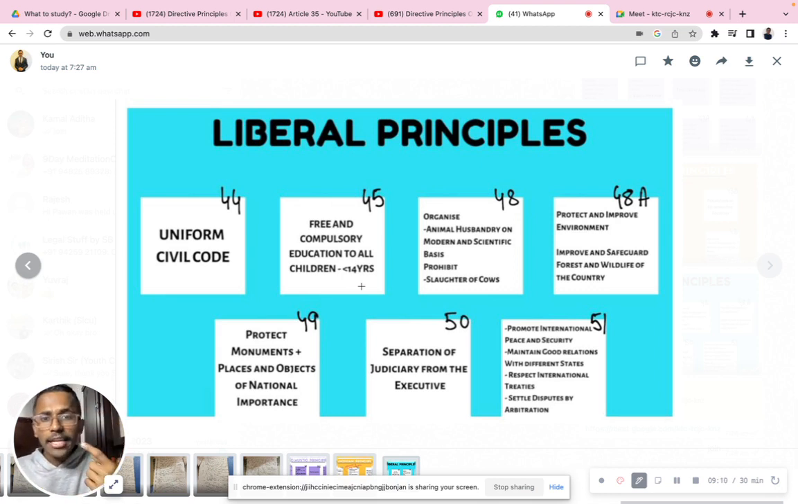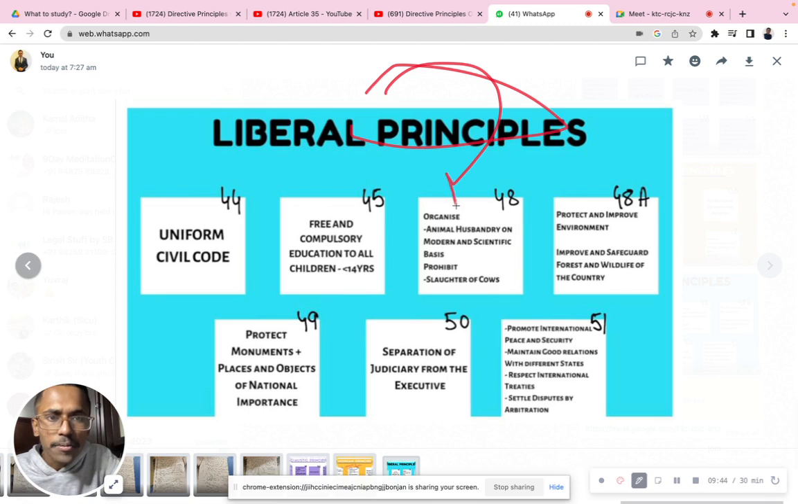Free and compulsory education to all children, and even all kinds of basic amenities a child should get for nutrition, are provided by the government, especially in states like Kerala, because I'm able to relate to that place a lot. They provide a lot of nutrition support until the child attains the age of 6. Similarly, free and compulsory education in government and state-run schools comes under Article 45. Animal husbandry on modern scientific lines and prohibiting the slaughter of cows, we learn from the liberal principles also. This particular aspect is inspired by them.